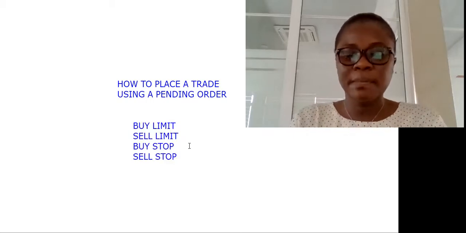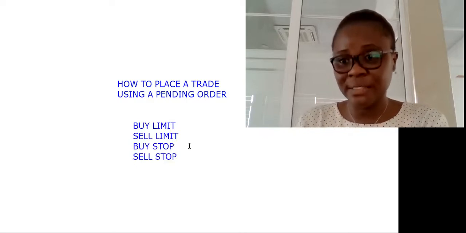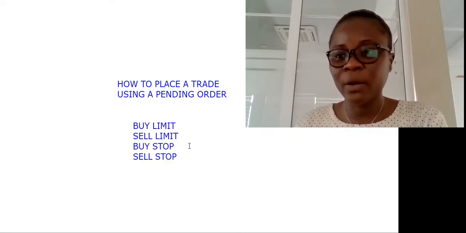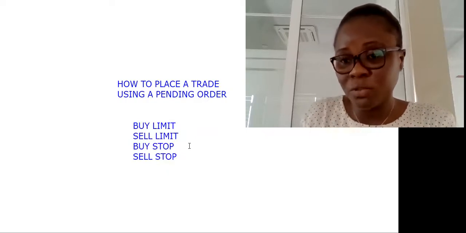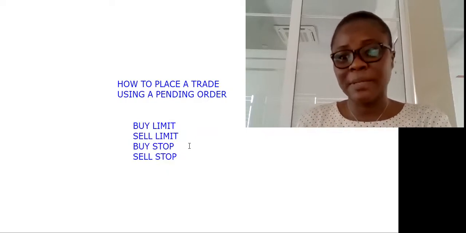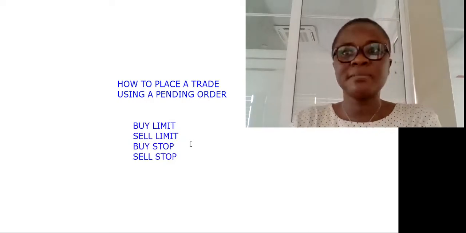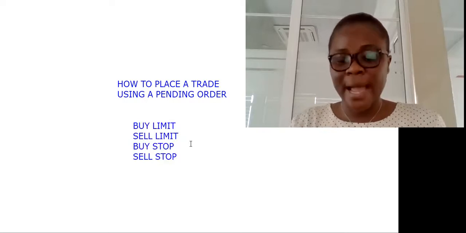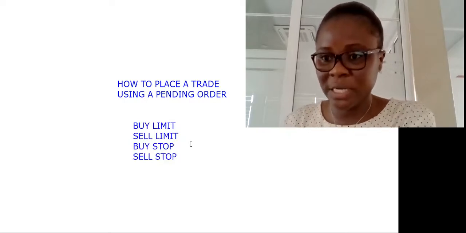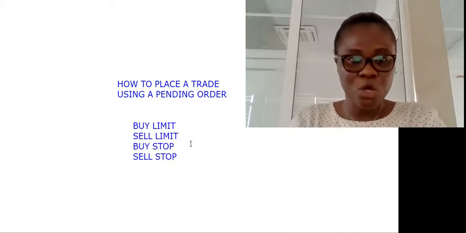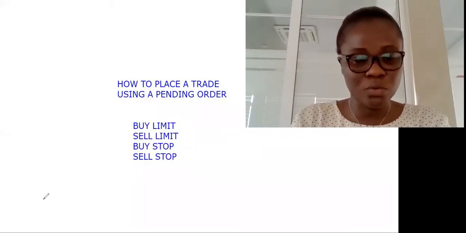So as I was saying, a pending order simply means a trade that has not yet been executed, meaning you don't want to buy or sell a particular market instrument, either stock, commodity or indices, till it reaches a particular point. So what is buy limit? Buy limit simply means that you don't want to buy this particular thing till it reaches a certain price, before it starts buying.